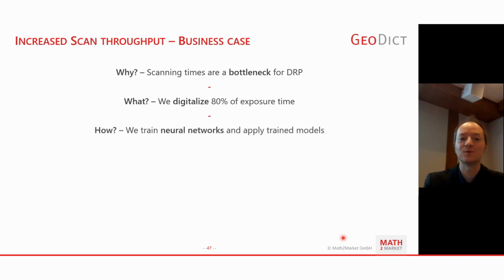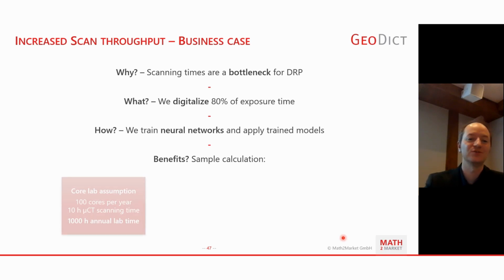How do we want to do this? We want to train neural networks based on ground truth data and apply these trained models onto short exposure time scans in order to reconstruct the ground truth, so high quality images.